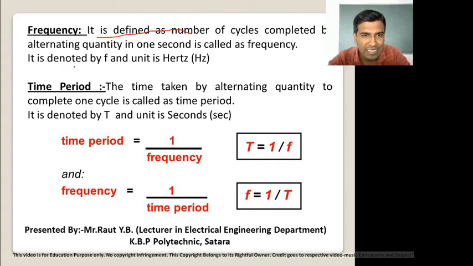Frequency is denoted by small f, and its unit is hertz. Now what is meant by frequency? Frequency is the number of cycles completed by an alternating quantity in 1 second. That alternating quantity may be voltage, current or power, and frequency is denoted by small f.